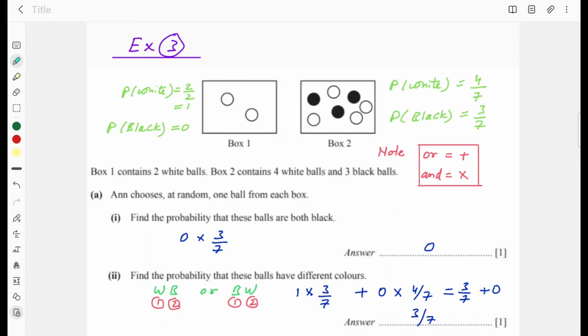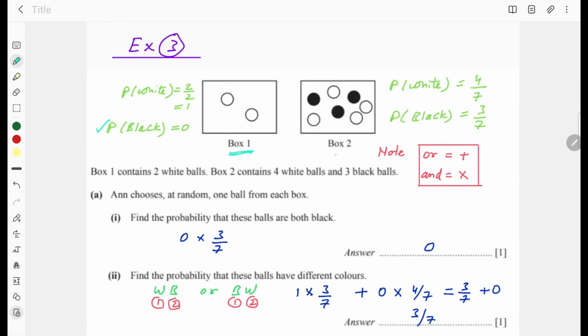So let me first consider box 1. What is the probability of getting a white ball? There are 2 white balls and the total is also 2, so 2 over 2 is 1. The probability of getting a black ball is 0 because there is no black ball. So 0 over 2 is 0.